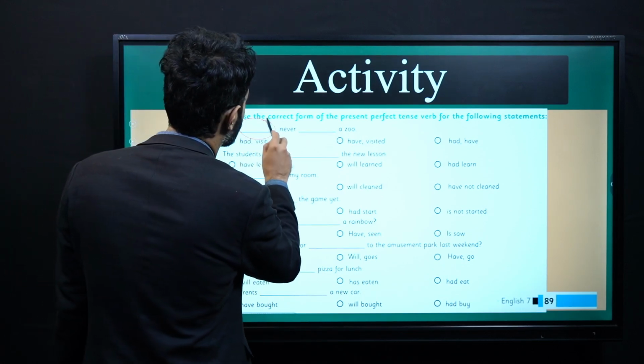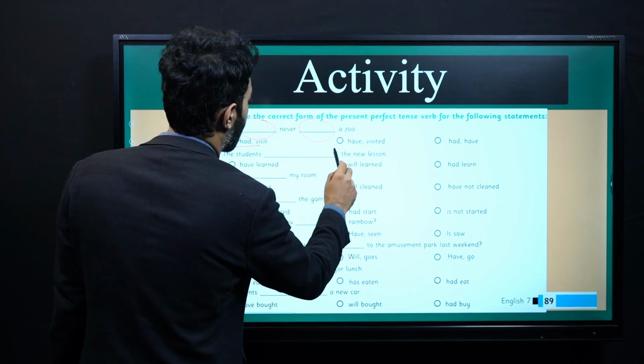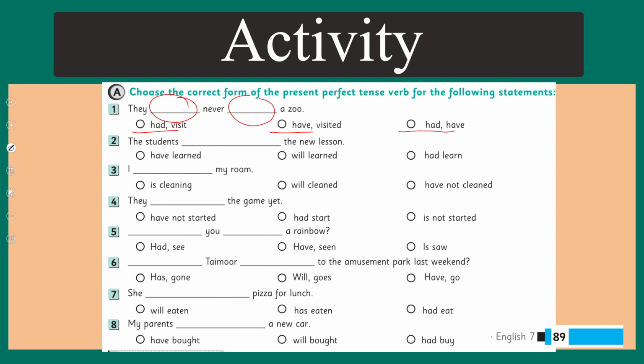Now we have two blanks over here. Had visit, have visited, or had have. They have never visited a zoo. So, because we are talking about present, we know that this is the correct option. Next, the students have learned, will learn, or had learned. Have learned because we are talking about past and students are in the plural form, so we will use have over here.